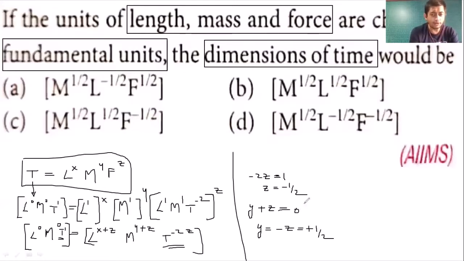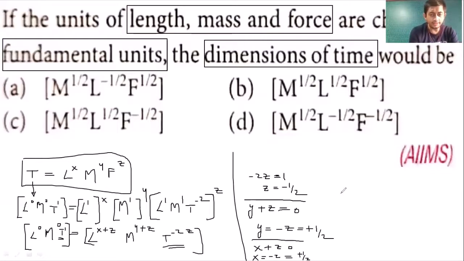Next, compare L. We compared t, we compared m, now compare L. L has x plus z, and on the other side it is 0. So I can say that x plus z is equal to 0. So z goes to the other side, so minus z is equal to x. Z itself is minus half, so minus of that will be plus. So it is plus half, 1 by 2.